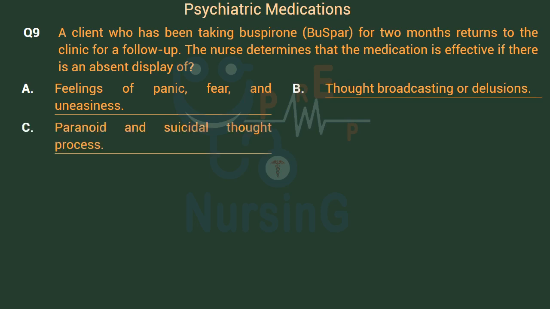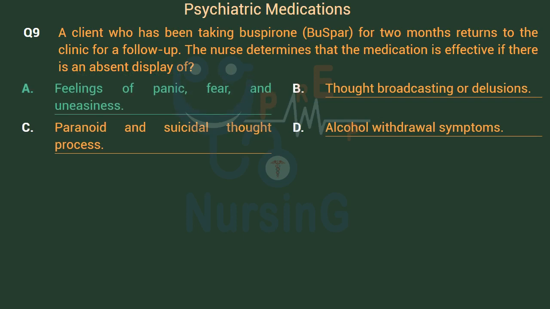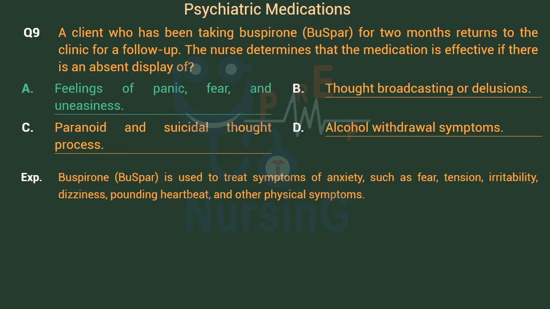Option C, paranoid and suicidal thought process. Option D, alcohol withdrawal symptoms. Right answer is Option A, feelings of panic, fear, and uneasiness. Buspirone, Buspar, is used to treat symptoms of anxiety, such as fear, tension, irritability, dizziness, pounding heartbeat, and other physical symptoms.